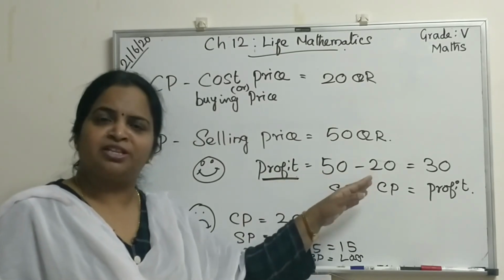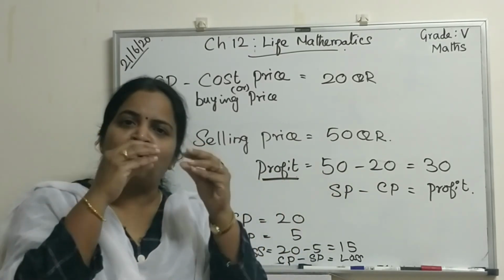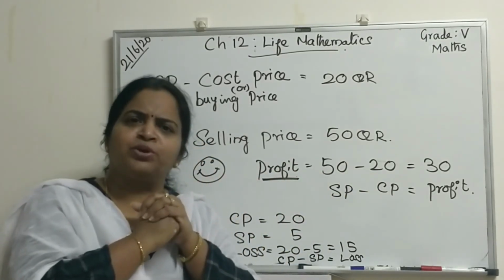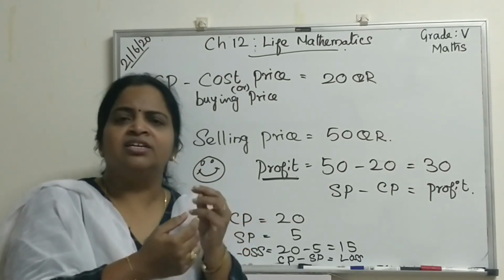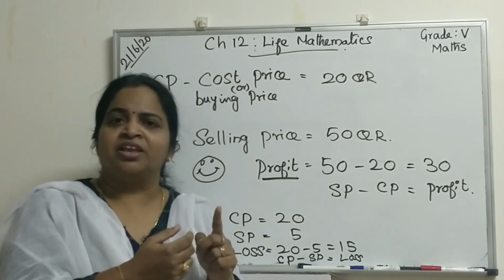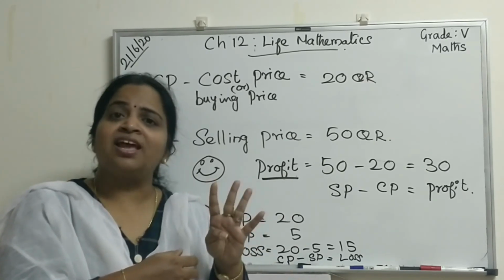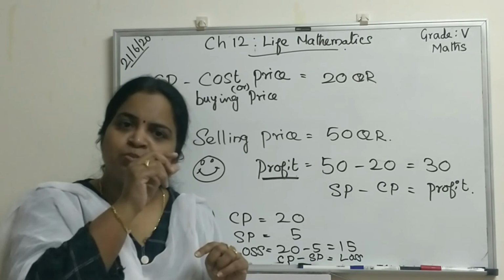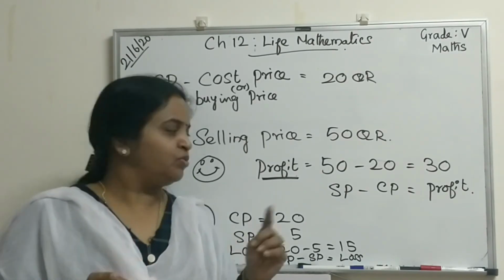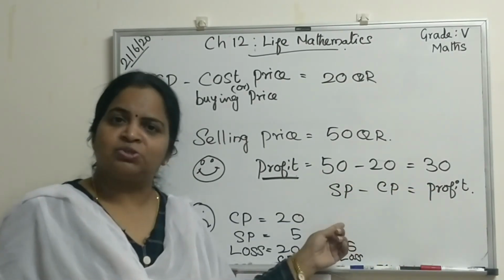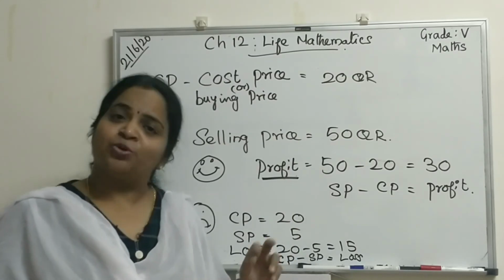If you don't remember this, remember some small numbers. I bought for 2 real, I sell it for 5 real, 3 is the profit. I bought for 5 real, I sold it for 1 real, 4 is the loss. With small numbers, you have it in mind always. If you don't remember this formula also, it is okay. You can do this sum.